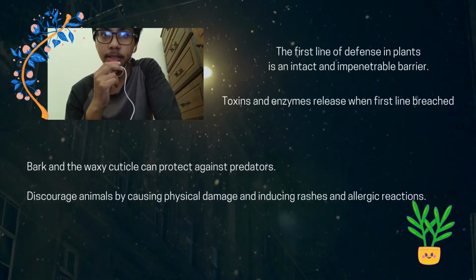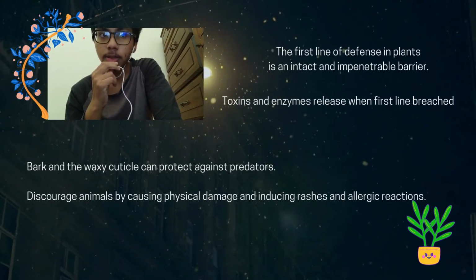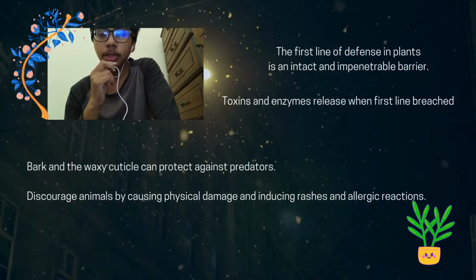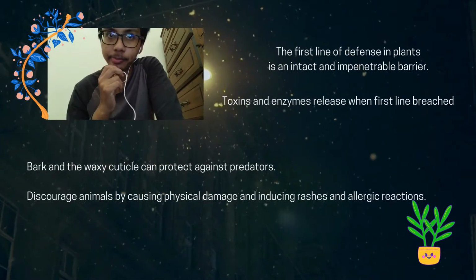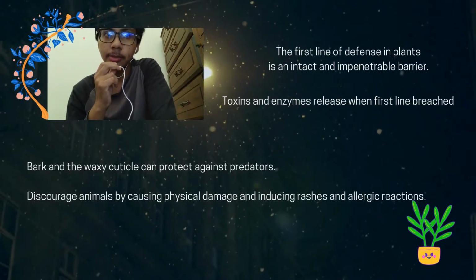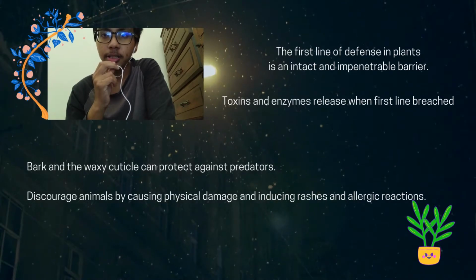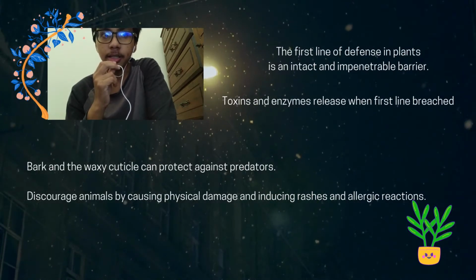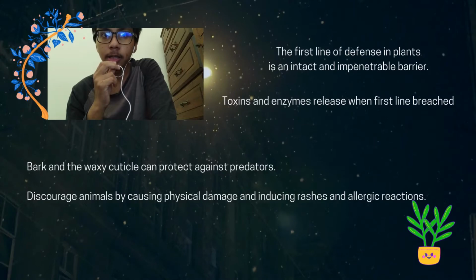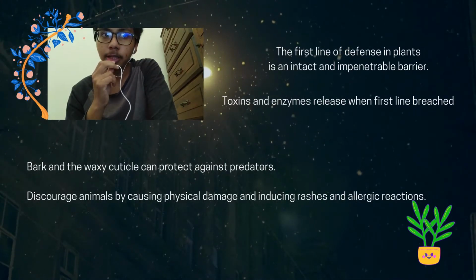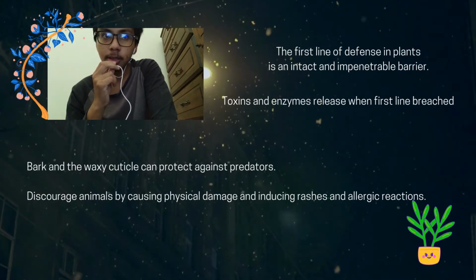Other adaptations against herbivory include thorns, which are modified branches, and spines, which are modified leaves. They discourage animals by causing physical damage and inducing rash and allergic reaction. A plant's exterior protection can be compromised by mechanical damage, which may provide an entry point for pathogens.